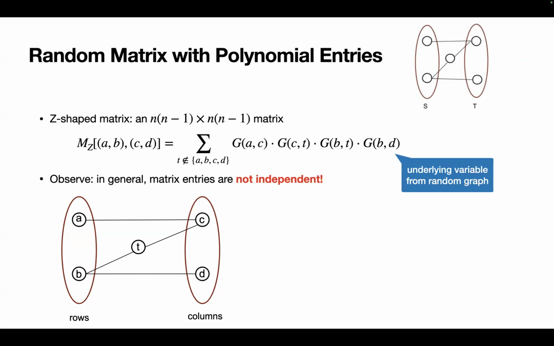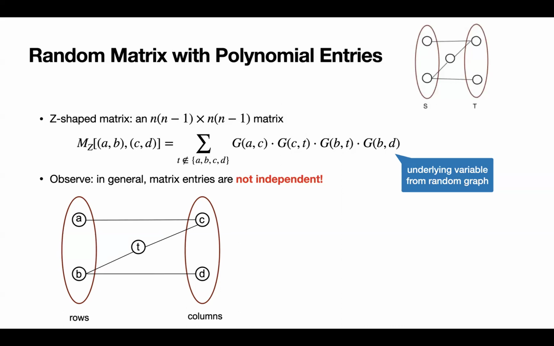And we want to observe here that in general, these matrix entries are highly non-independent. And for example, one way to see this is that this is a matrix of dimension n squared by n squared, but we only really have n squared bits of randomness from the random graph samples.